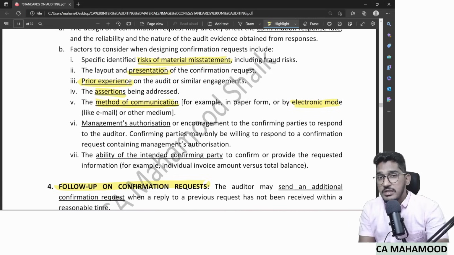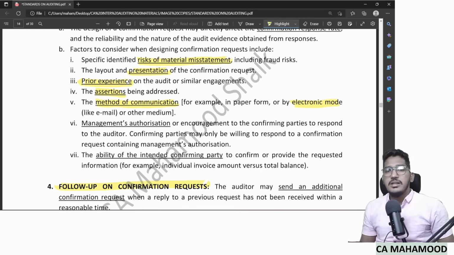What some third parties will say is, if you send a confirmation request, they will say if you get the approval of the management, then only we will respond back. So now what you should do is first go to the management, get the approval, then only the third party will respond. Consider this requirement also. And also how far the third party is ready to respond back to you. Sometimes third parties will have a lot of patience. Even if you ask them invoice wise details, they will share that with you.